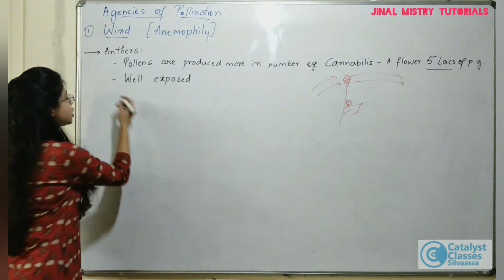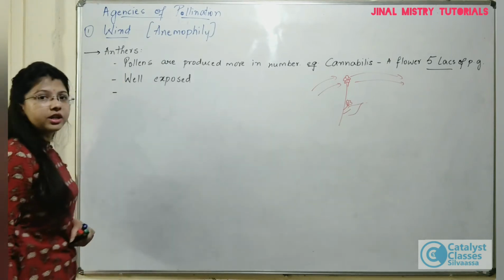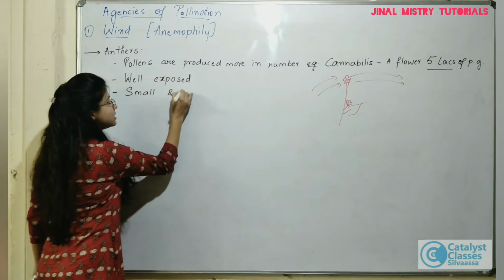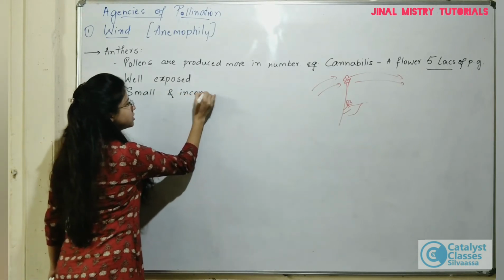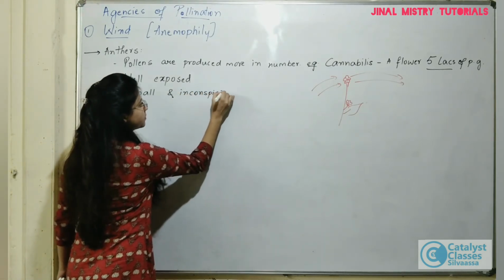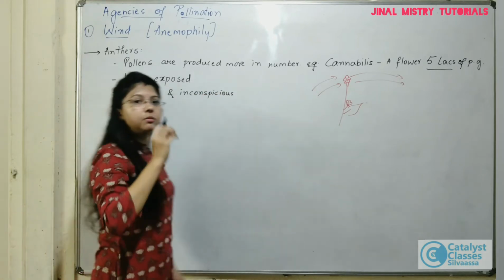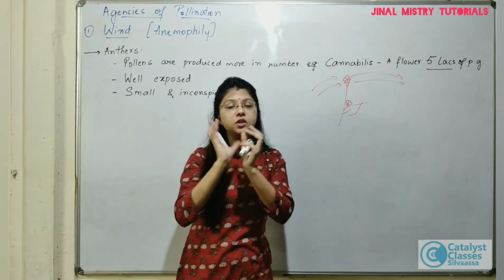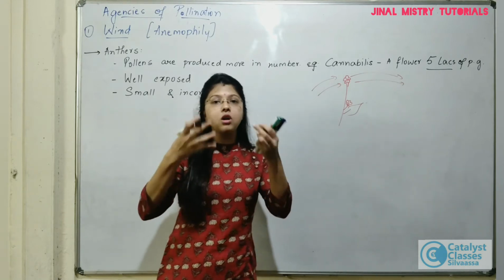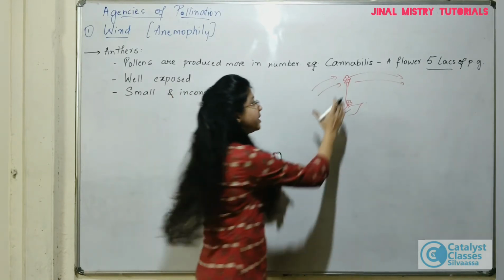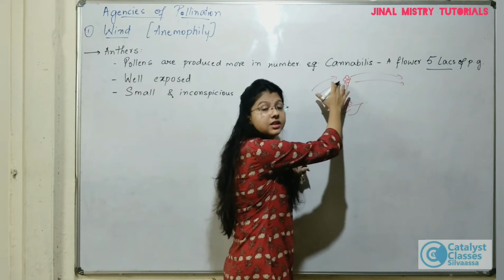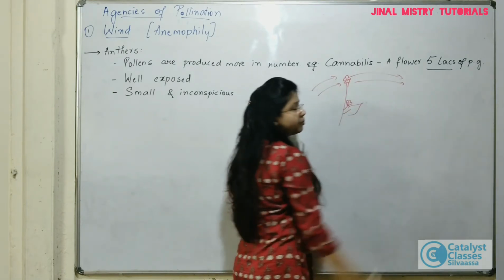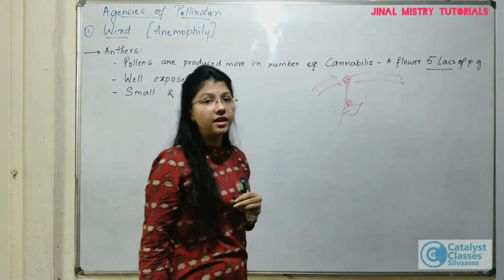The flowers produced in wind pollinated plants are generally small and inconspicuous. Inconspicuous means small flowers which are bundled together. With many flowers present together, there will be more anthers at a particular point, basically at the terminal or the axial part of the plant. So whenever the wind is blowing, these pollen grains can be easily carried by the wind.